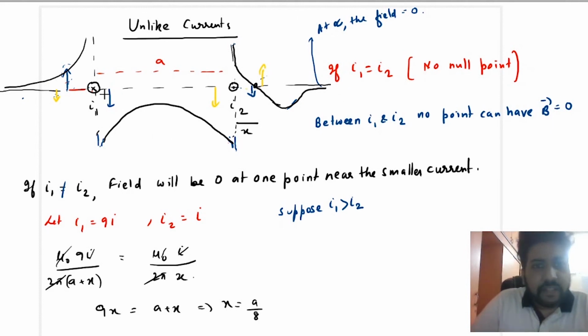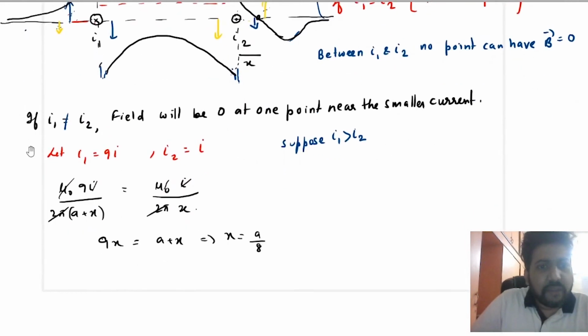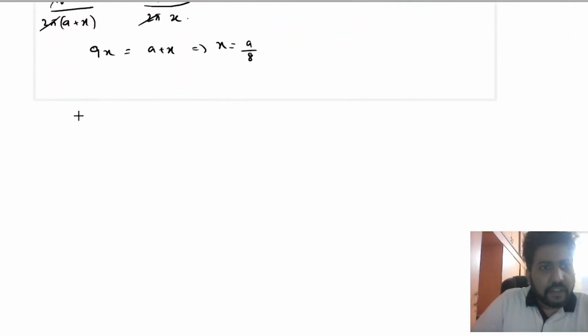Okay, now that we have discussed this case, I want all of you to draw the graph of this one. This is I and this is 9I. B versus x.